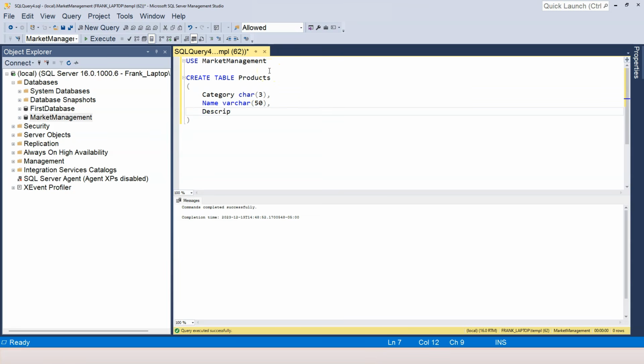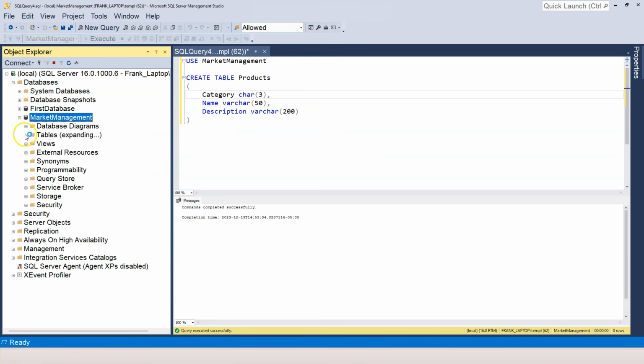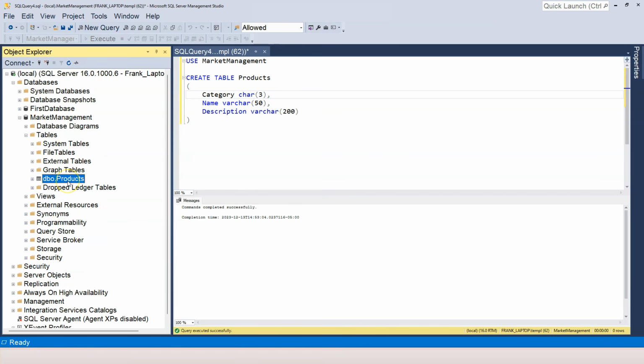Now for the description, I also want to use varchar. And the description should be less than or equal to 200 characters. Now we are good, and if I press F5, the products table is created. So let's take a look at the products table right here. It shows up right here.